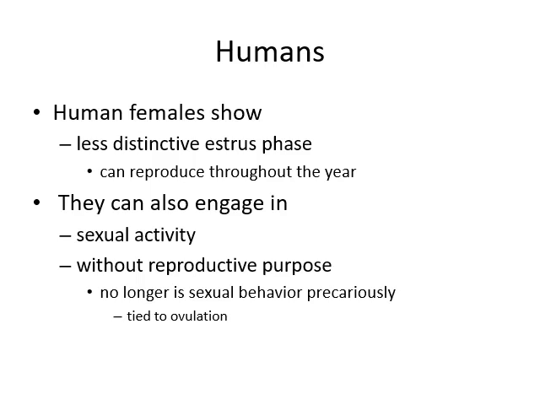They can also engage in sexual activity without reproductive purpose, and sexual behavior is no longer precisely tied to ovulation. In other mammals, female sexual behavior is tied to ovulation.